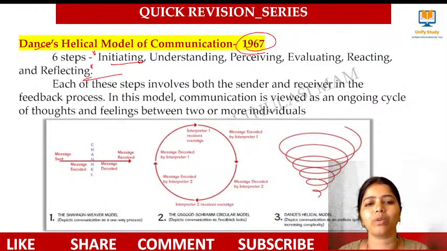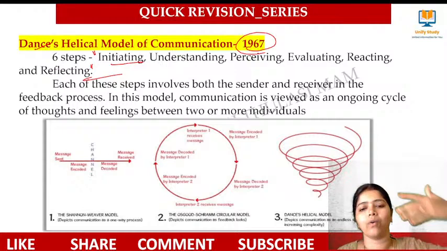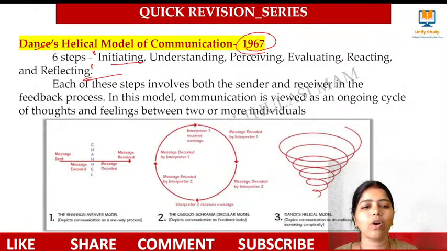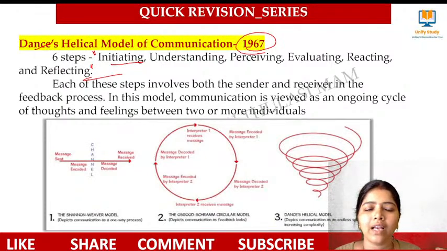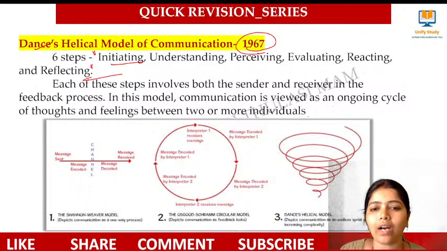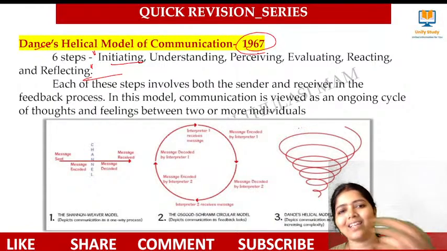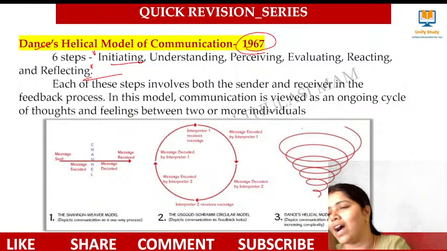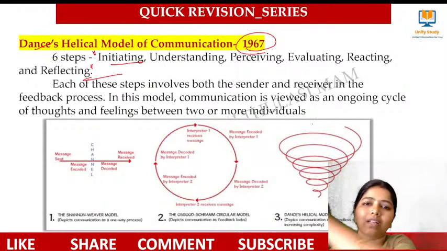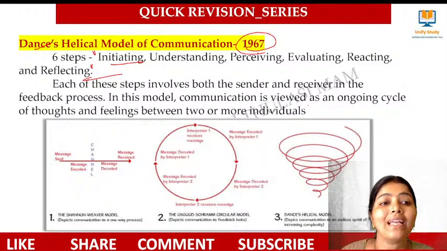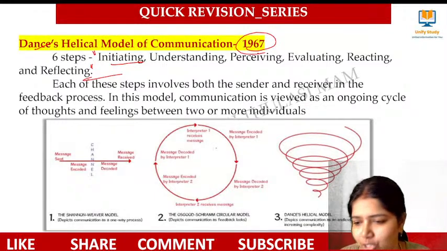Dane's cone is nothing but what? It is just keep on going. It's just going like a spiral, right? And we call this what? A Dance helical model of communication. Okay. Yes, I gave you an example of a child, right? Earlier I learned something, I apply when I grow, and again I learn something, and then I apply, again I grow, again I apply. It just goes on till my last, and that we call Dance's helical model of communication.